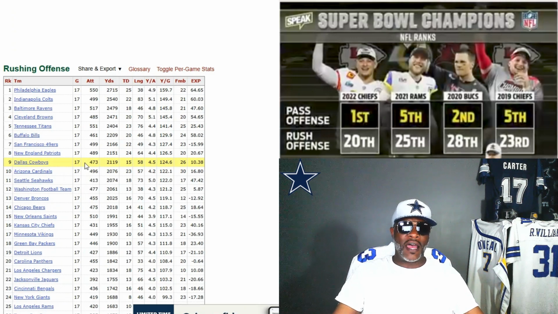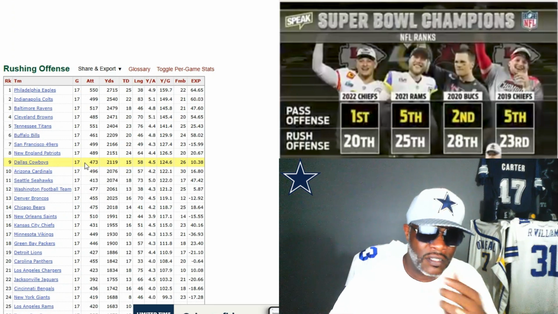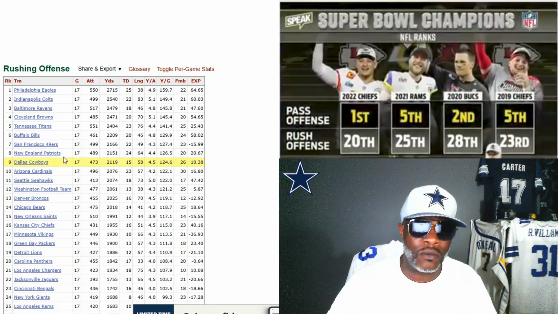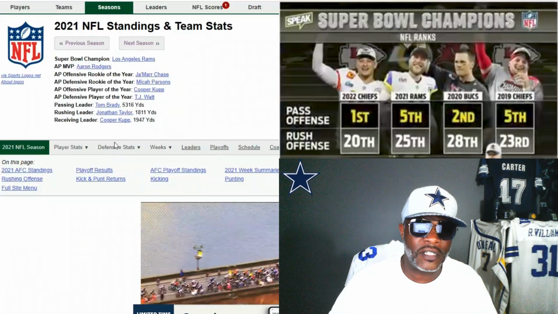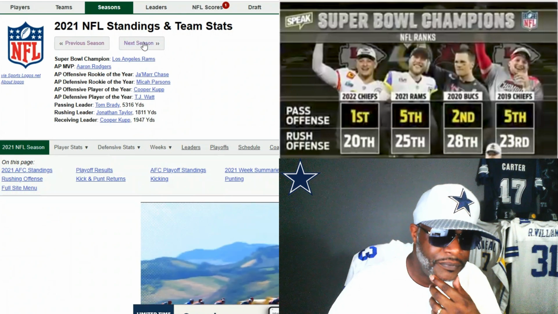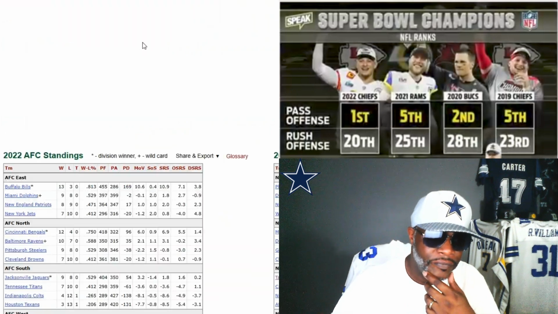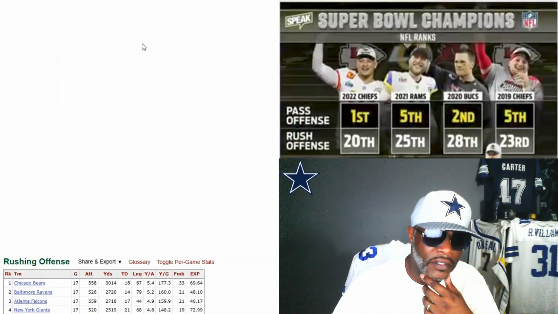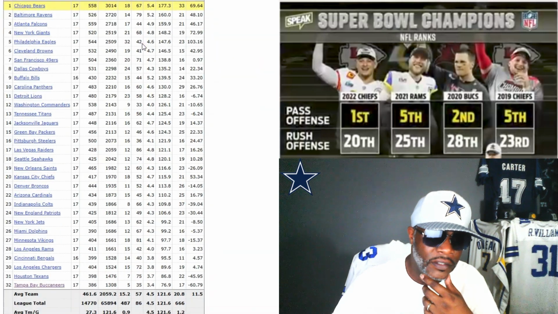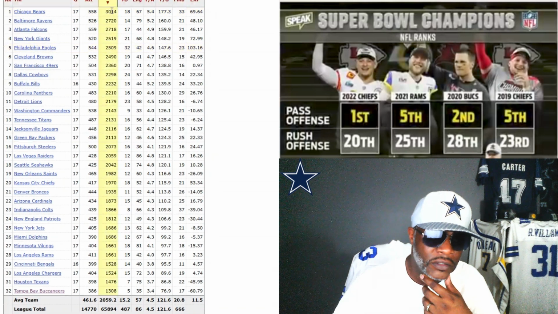Because the Cowboys have had the same or better rushing defenses and had better rushing offenses. But it seems to me some of the other quarterbacks can get it done while the quarterback for the Cowboys can't get it done. Let's look at 2022 rush offense, and who rushed for the most yards.